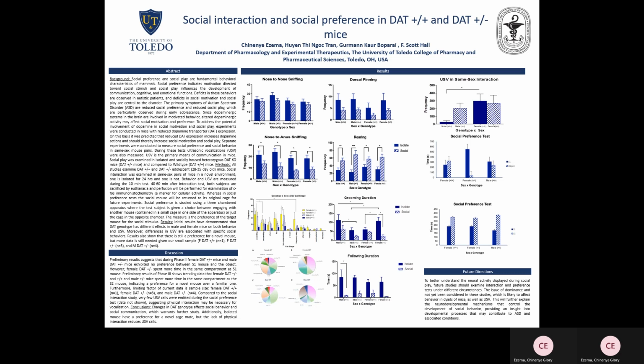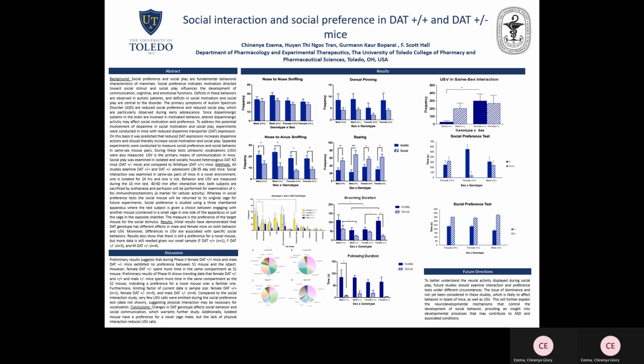In conclusion, the changes in dopamine active transporter genotype, or DAT genotype, actually affect social behavior and social communication, which warrants further study, especially with different circumstances and the social play test. We also noticed that isolated mice have a preference for the novel caged mouse rather than the object. And that would conclude this study. The diagrams also show the conclusion and the discussion.